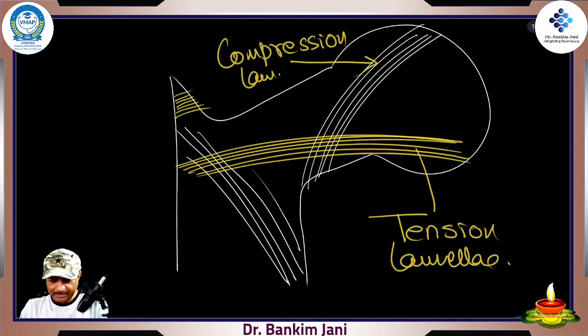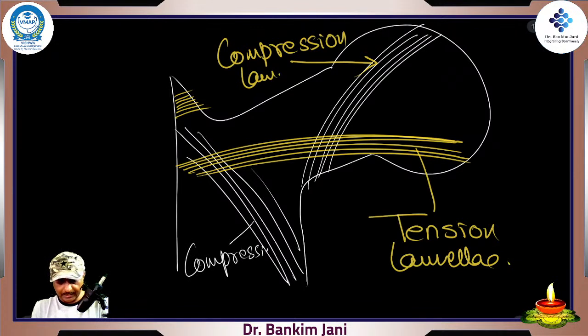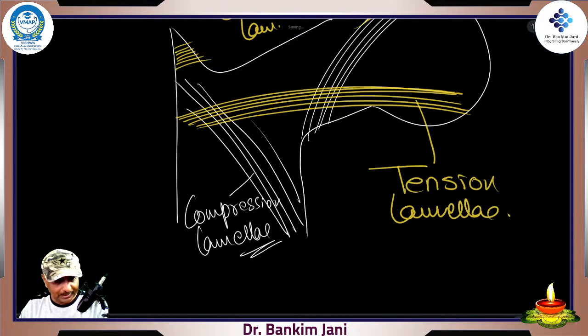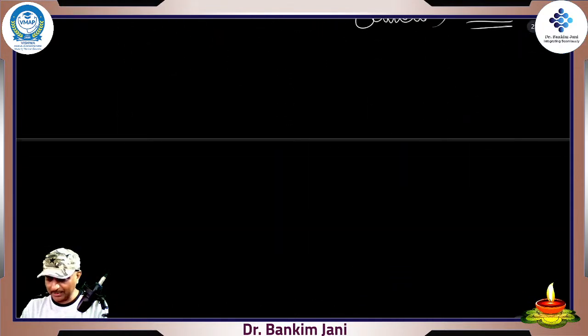The white lines on the head, these white lines are the compression lamella. These are for the compressive forces. This is more or less like a theory. When we study the muscles, at that point you will see how the muscles really support the entire joint in this particular fashion. So that's it for today. This much is for today.